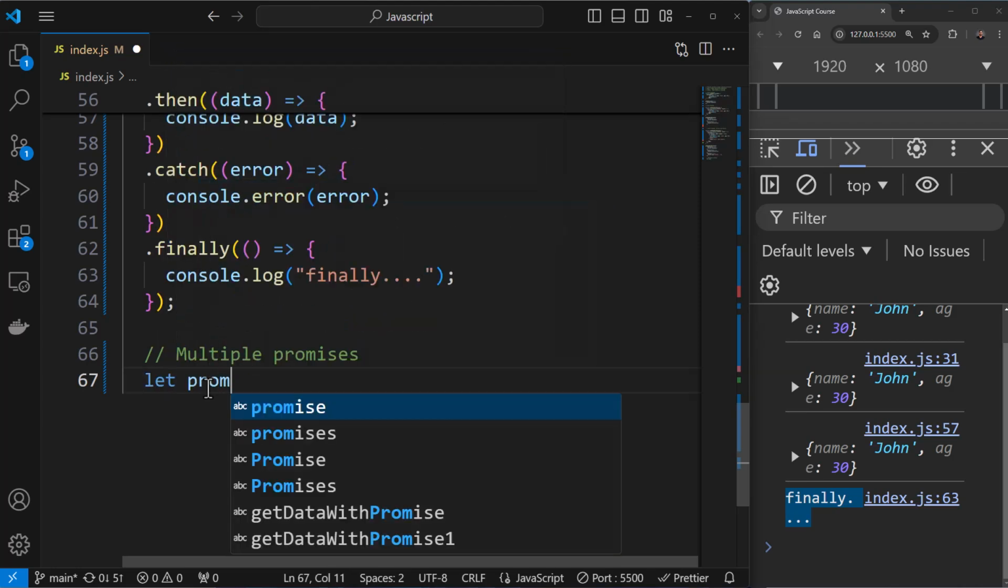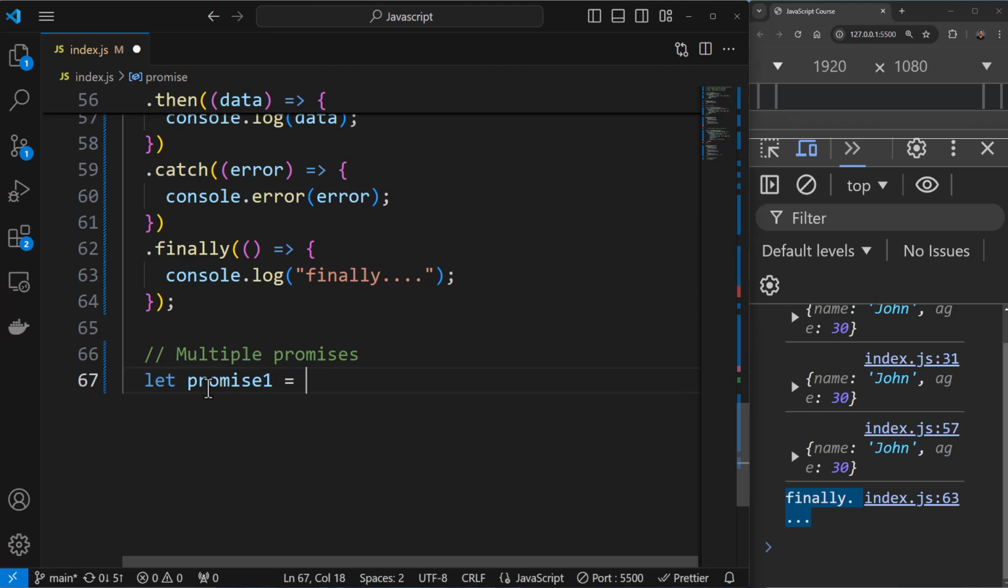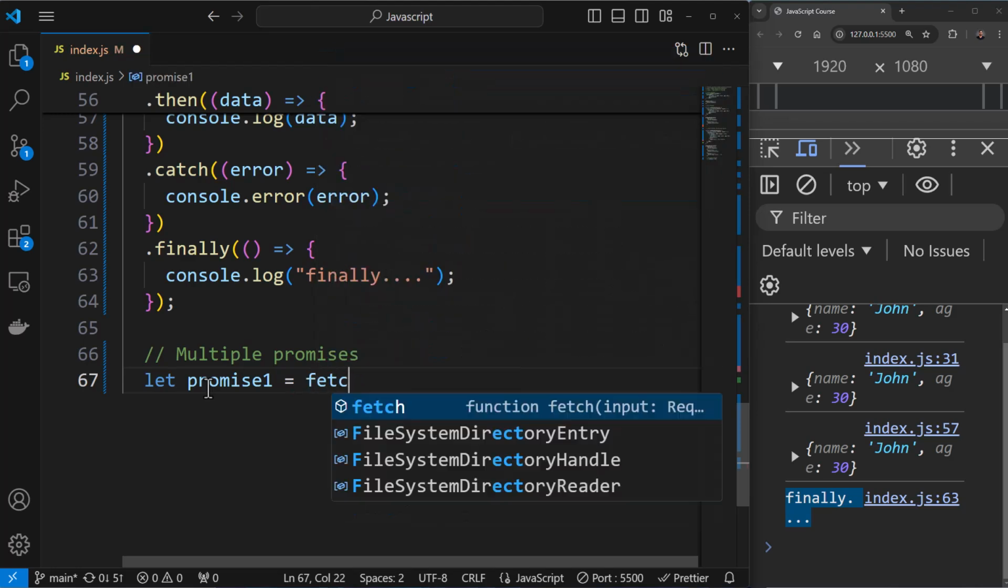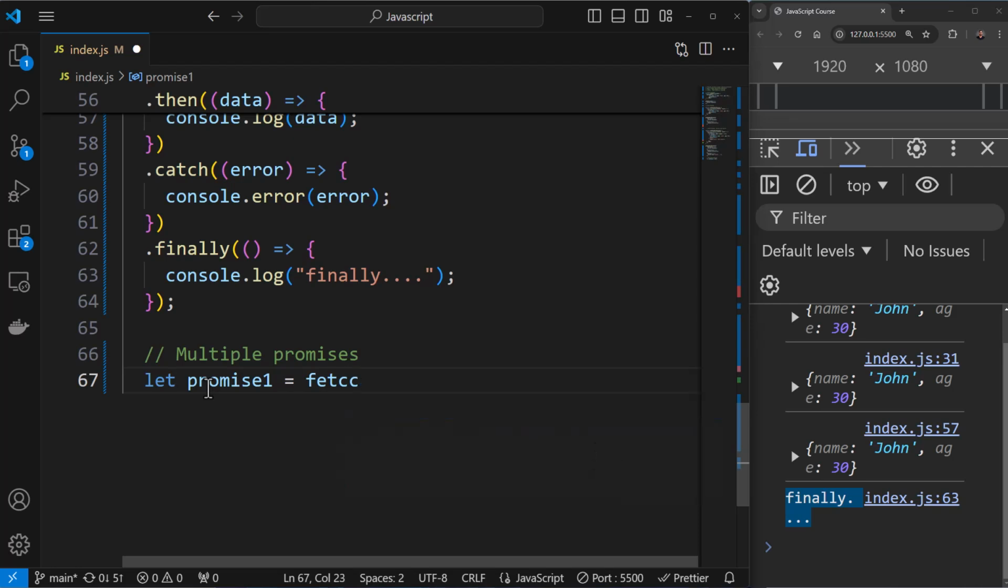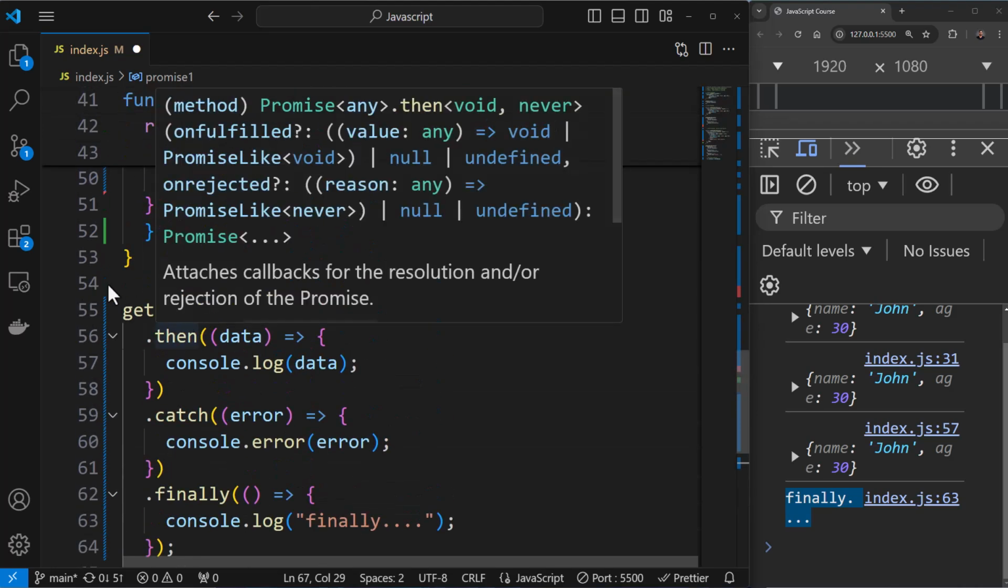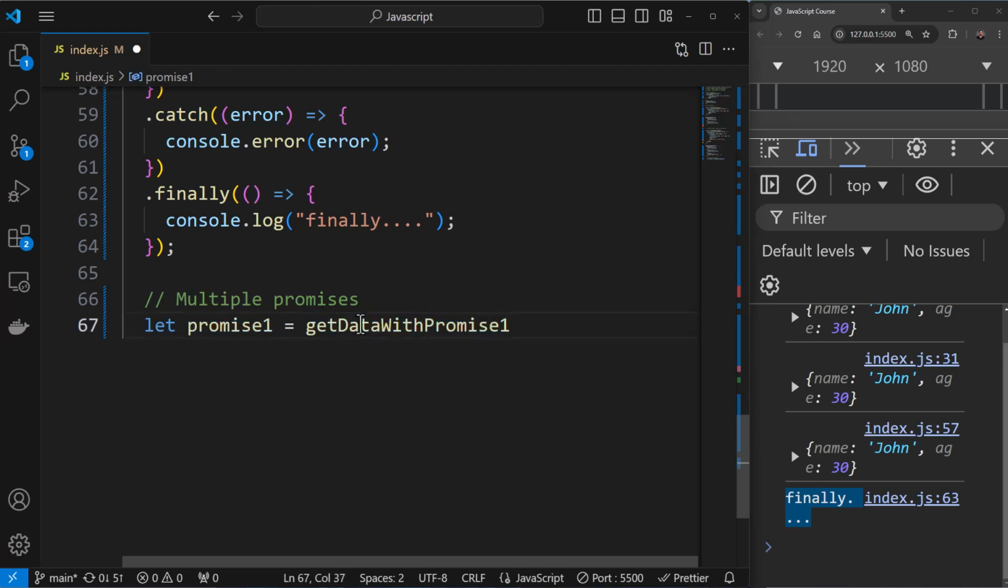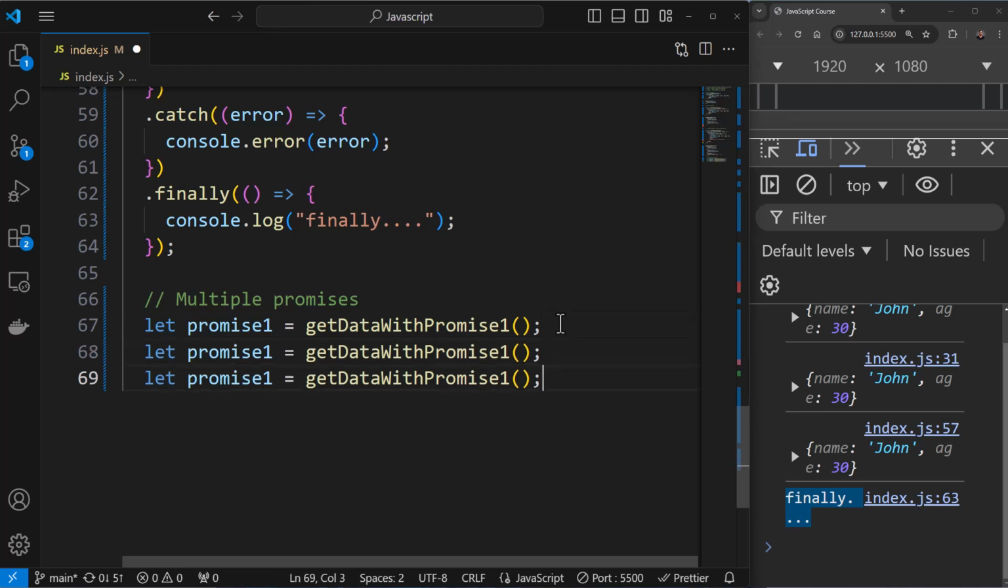I'll say let promise one. How would you create this? You just call get data with promise. Let me copy this. It's not fetch actually, it's get data with promise one, sorry about that. So I called this, and on this call it will return a promise object, so I'm getting that over here. This is 1, this is 2, and this is 3. I need to rename this. It will be 2 and this is 3. All right, so 3 promises created.